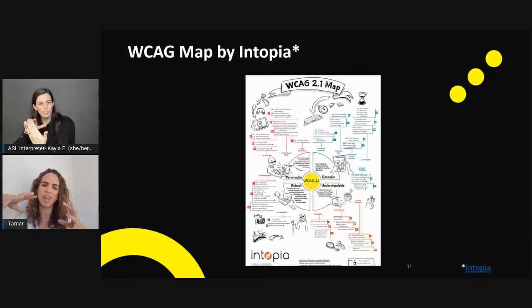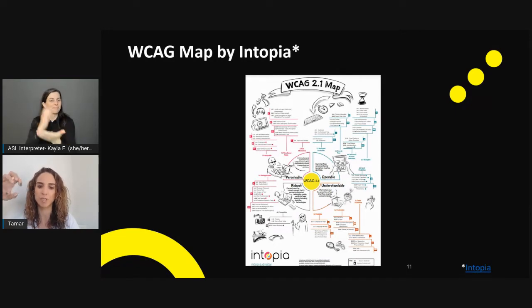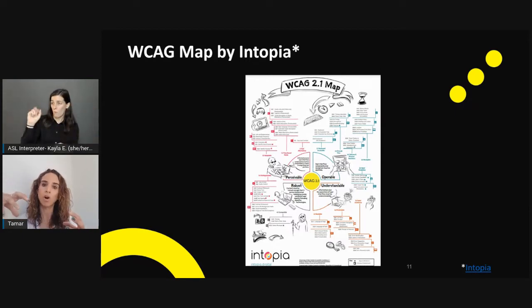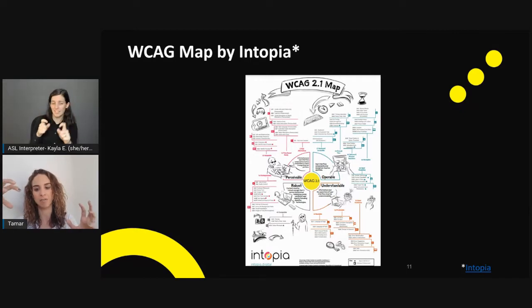This is the reason that I always add this map here, because I think it's a much more effective way to explain to somebody who may not know what accessibility is and what the guidelines are, or where to even begin with accessibility testing. I think this breaks it down very nicely.